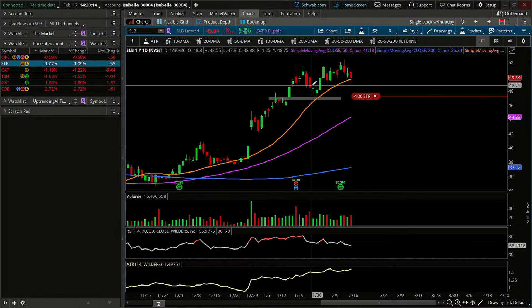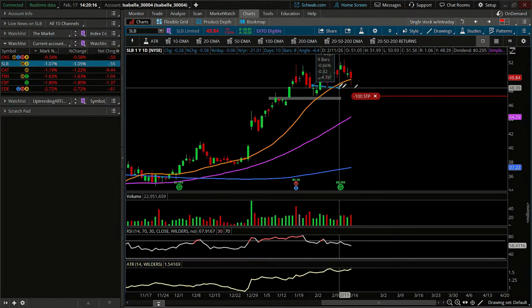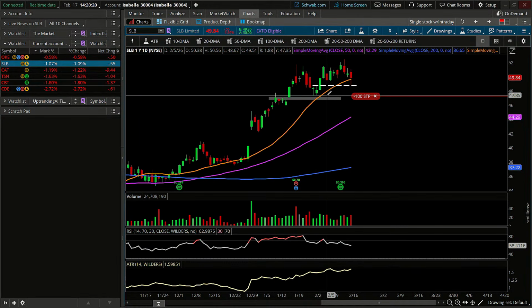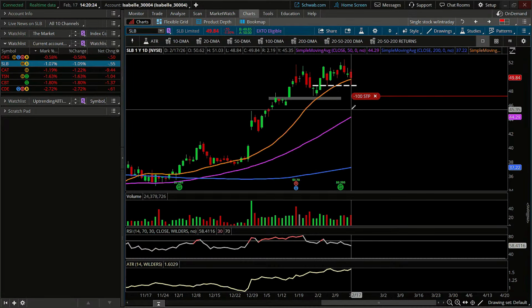But if we drew the line, look at where the level was, the same low that we made or really close to it. The low back here was 48.67. Today's low, 48.84. Good indication, more or less a hold of horizontal support. Again, we're just trying to stick with this as long as possible.